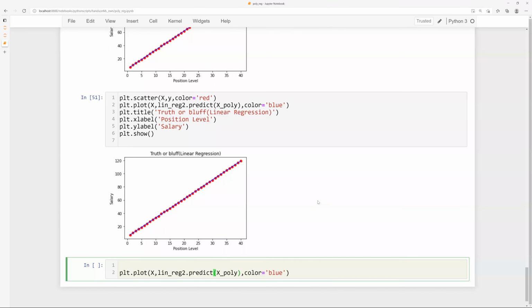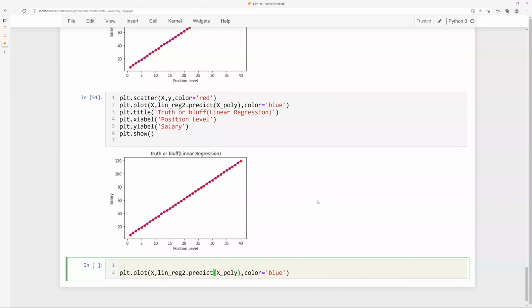This would be X. Red and blue are almost overlapping with each other. There is almost no difference between either of those two, which is very good since we have a large data set.